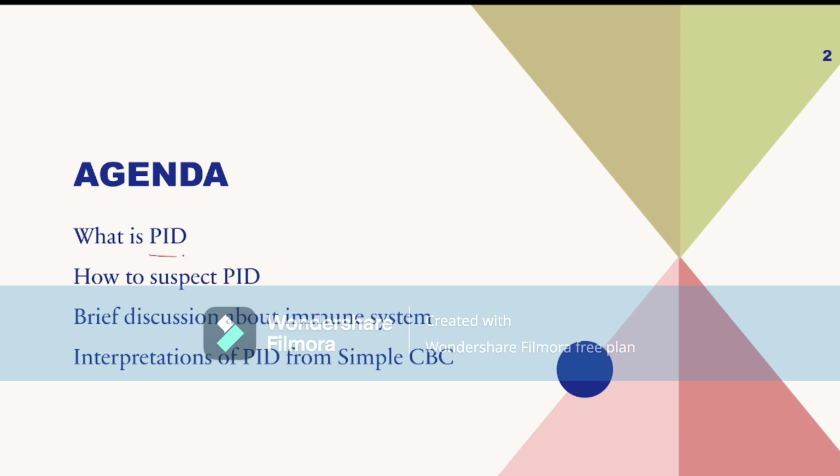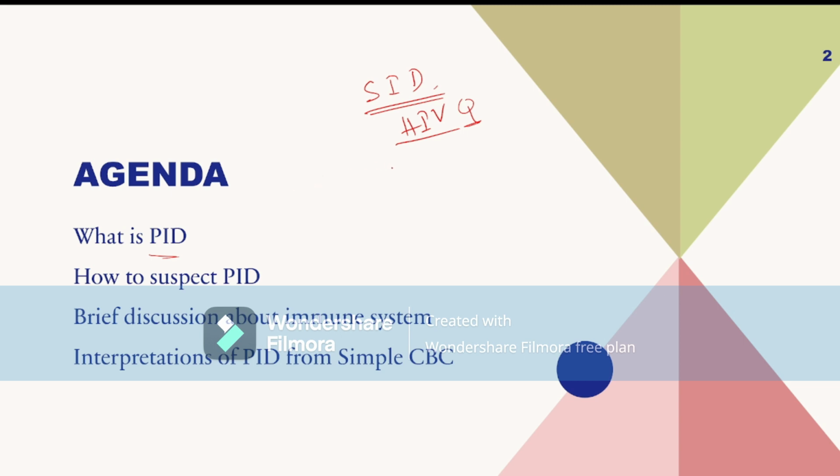PID means primary immunodeficiency. If the immune system is defective since birth, then it is called primary immunodeficiency. If the immune system is defective after birth, then it is called secondary immunodeficiency. There are plenty of causes for secondary immunodeficiency. The most common cause of secondary immunodeficiency is HIV, in adults and also in children. This is an all India MCQ. There are other causes of secondary immunodeficiency as well.